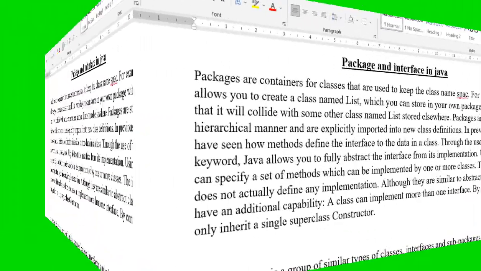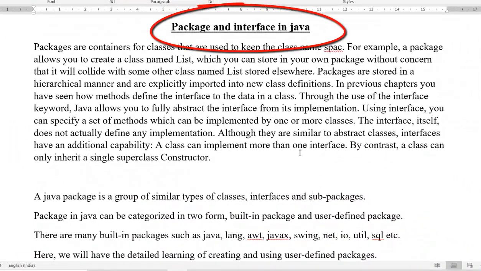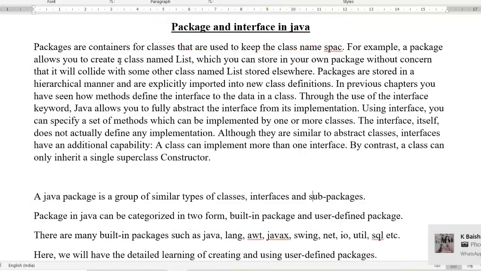Now one more important topic: package. Java is a collection of packages, as I have already shown you. A package contains a collection of classes. A package is a container for classes, used to keep class names for a specific purpose. For example, a package allows you to create a class name list which you can store on your own without concern for name conflicts.